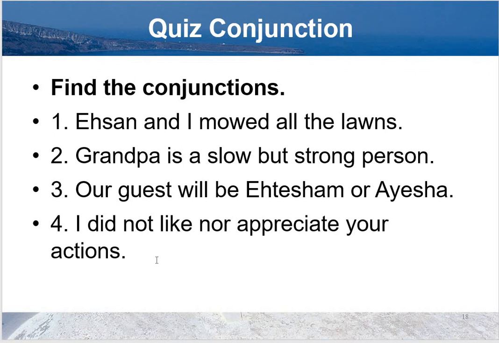Now these are small quizzes. This is a small quiz. Find the conjunctions. Ehsan and I mowed all the lawns. You will just write down conjunctions on a piece of paper, and in the next slide you will find the answers. Then award marks to yourself, and if your marks are 100%, it means you have understood it very well. If there are some deficiencies, you should listen to it again.